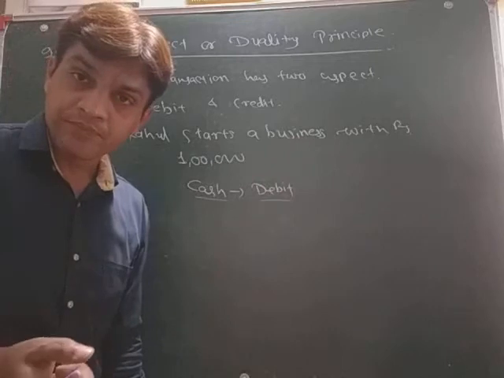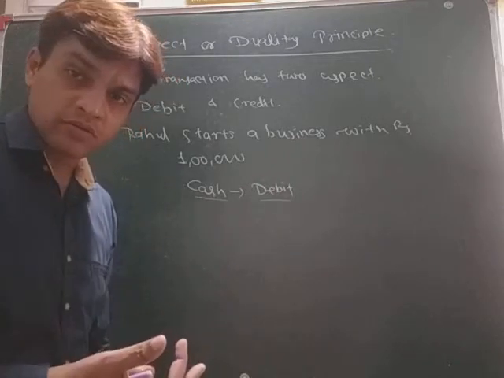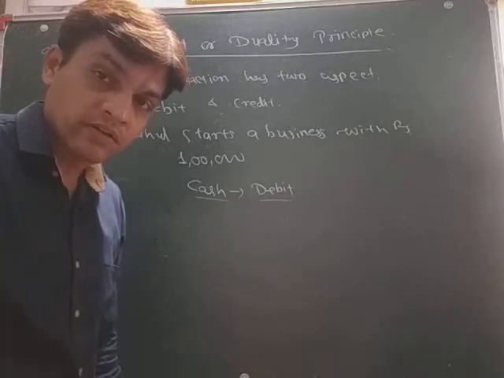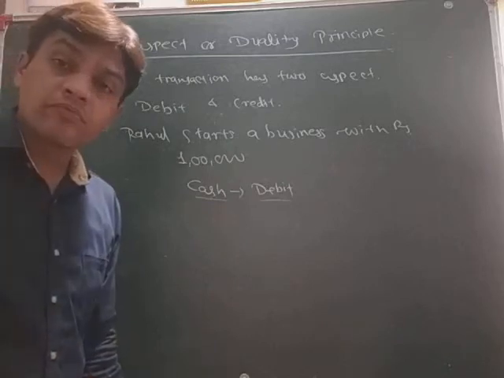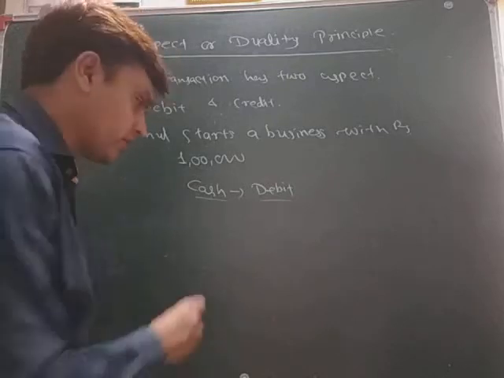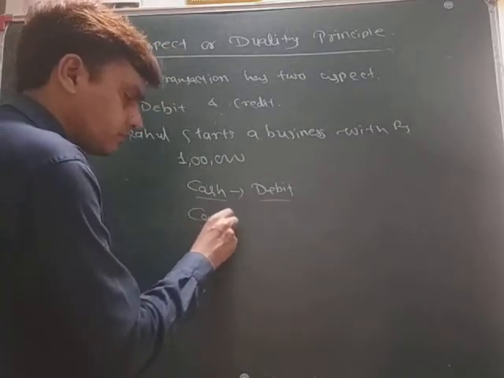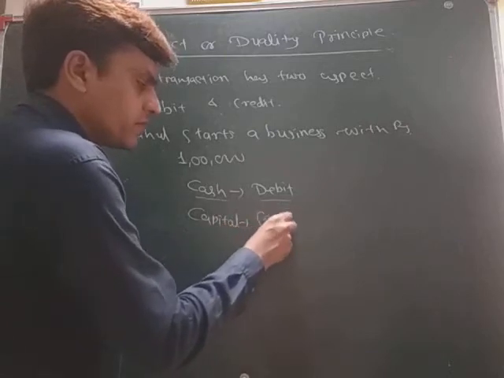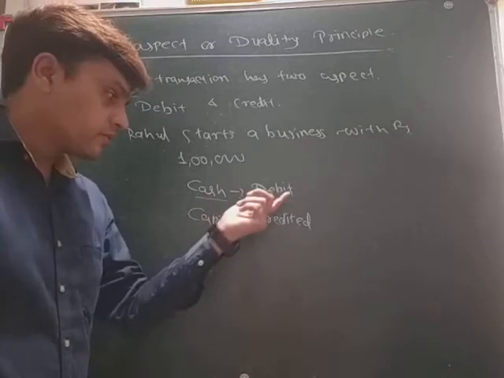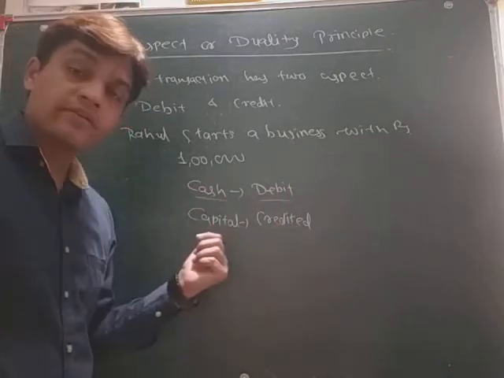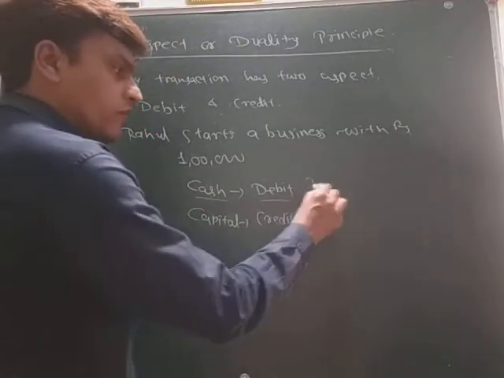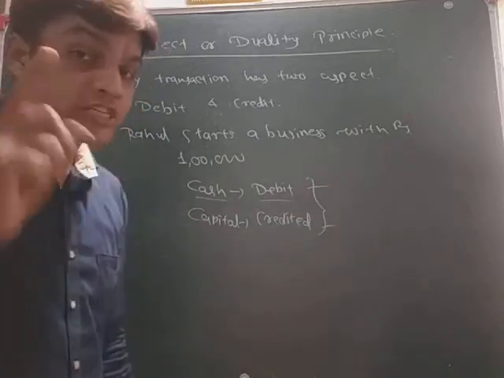Rahul is the owner. And if he brings any amount in the business, then it is called capital. Okay. Terms of accounting. Remember? Yes. So 1 lakh rupees for starting the business, then it is the capital. Okay. So it is capital. And capital must be credited. Okay, so see here, debit cash, credit capital. Okay, so both sides are equal. Both sides would be 1 lakh, 1 lakh. Yes, and this must be in any transaction.